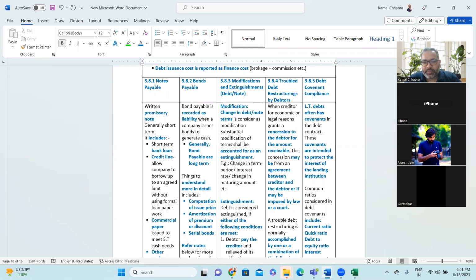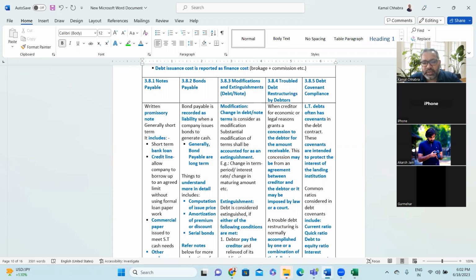Now coming to the last point, debt covenant compliance. Long-term debt often has covenants in the debt contract. These covenants are intended to protect the interest of the lending institution. So why do we add the covenant? To protect the interest of the financer.